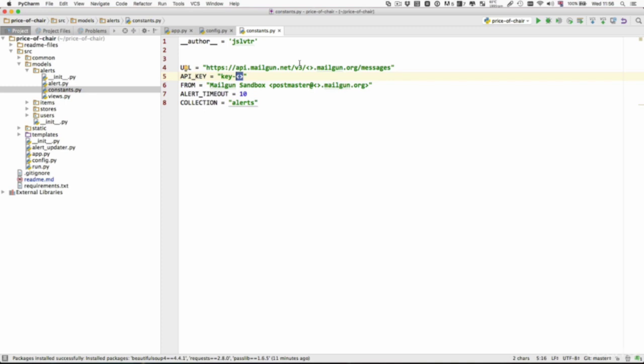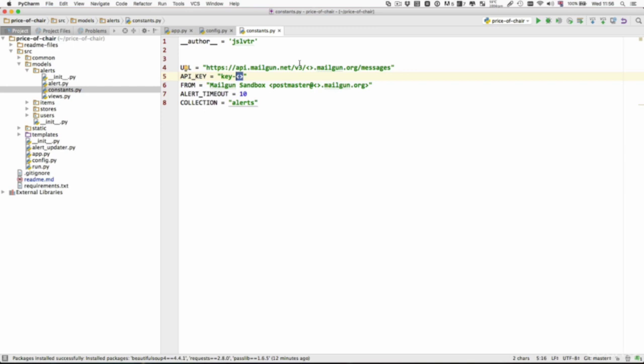So what we want to do is hide this from other people, and the only way to do that is to not include it in our GitHub repository. There is something that we can use instead, which is called an environment variable. An environment variable is something that is unique to each computer, so you can set an environment variable in your computer, and then your application can access those environment variables and get the value from them.